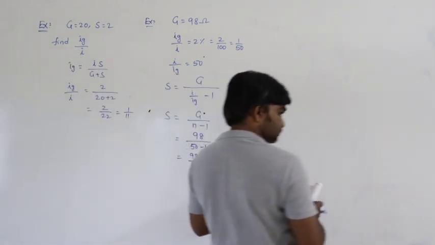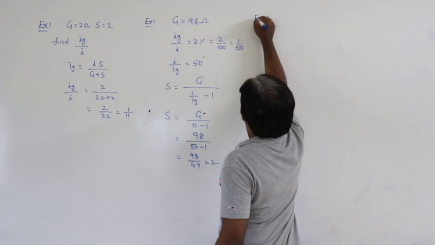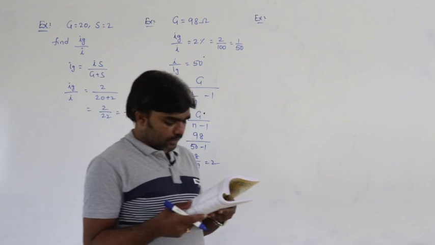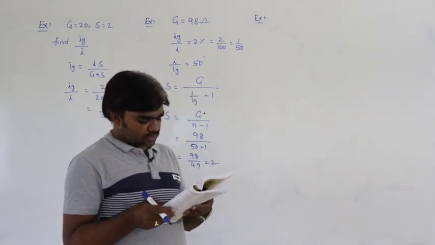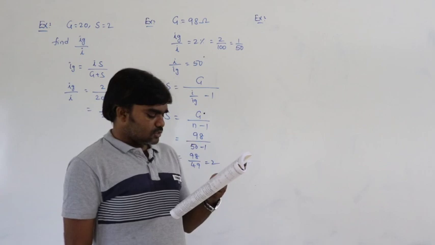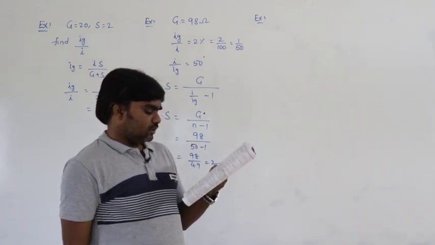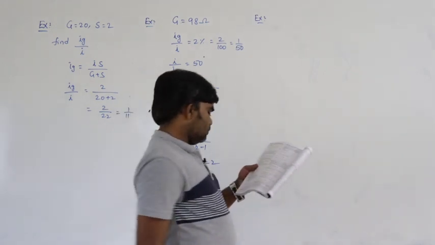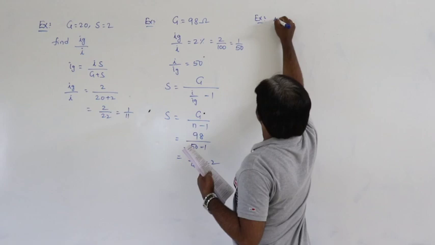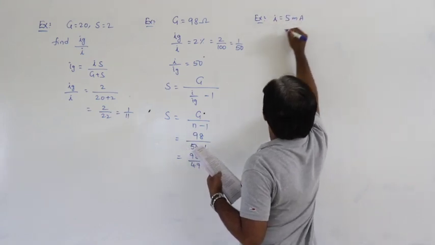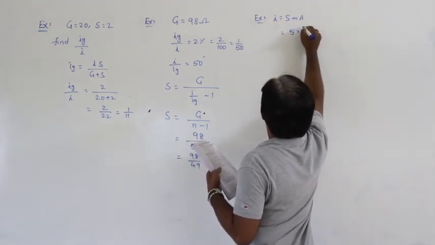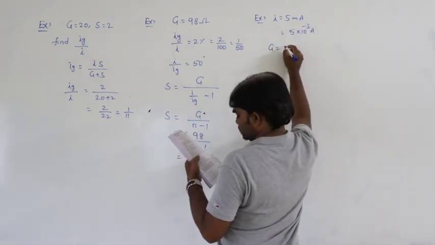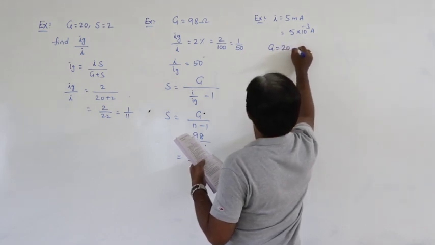So next example. A maximum current of 0.5 milliampere can be passed through a galvanometer of resistance 20 ohms. Calculate the resistance to be connected in series to convert it into a voltmeter of range 5 volts. Current I is equal to 5 milliamperes, 5 into 10 power minus 3 amperes. The galvanometer resistance is given as 20 ohms.